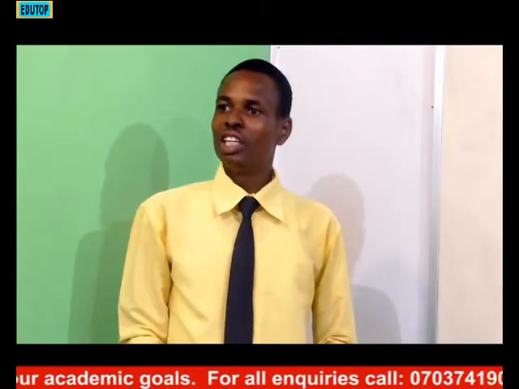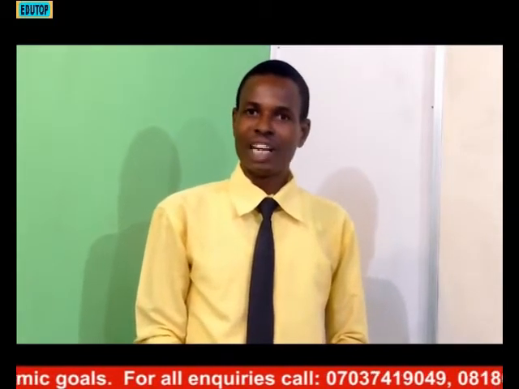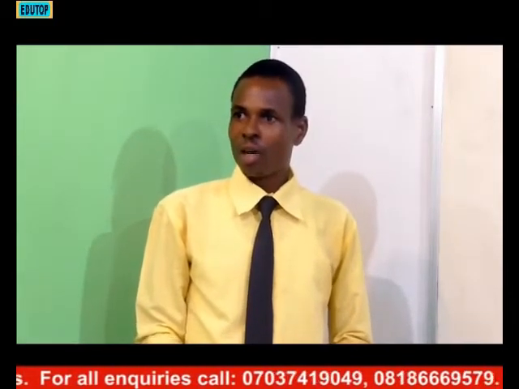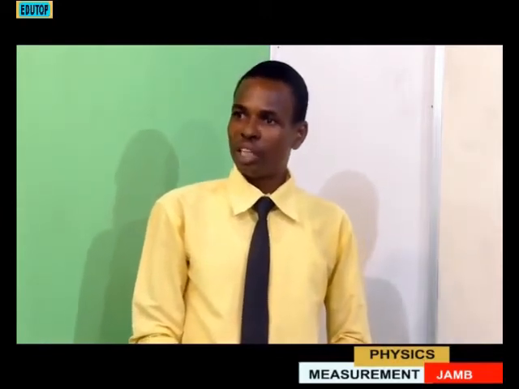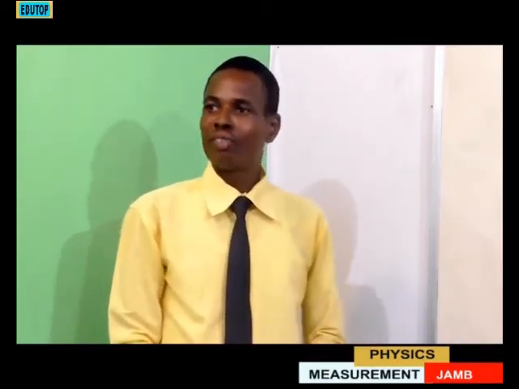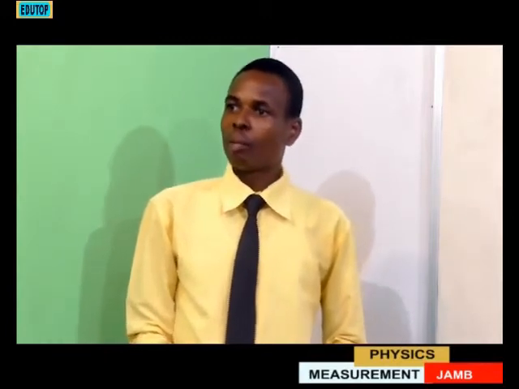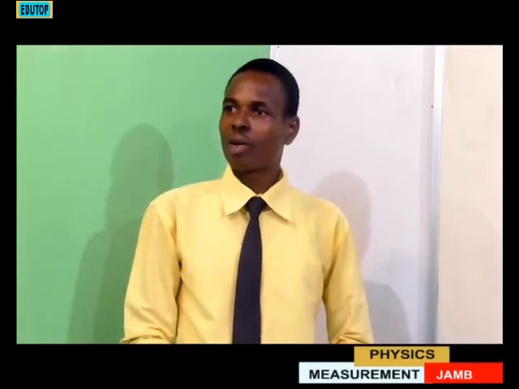Meter is the unit of length. It's a fundamental quantity. What about ampere? It is the unit of current, which is also a fundamental quantity. Kelvin is a unit of temperature, which is also a fundamental quantity. What about seconds? It's the unit of time, which is also a fundamental quantity.